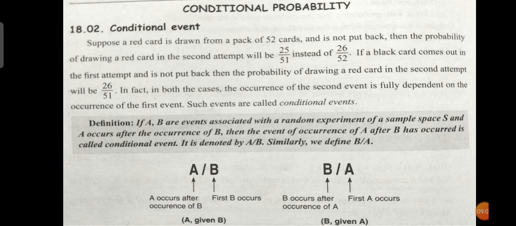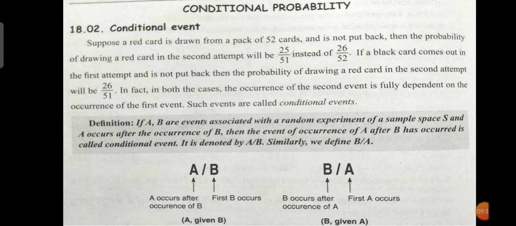Similarly, we define B by A, the occurrence of B after A has occurred. So A by B is A occurring after the occurrence of B. That is, first B is occurring.